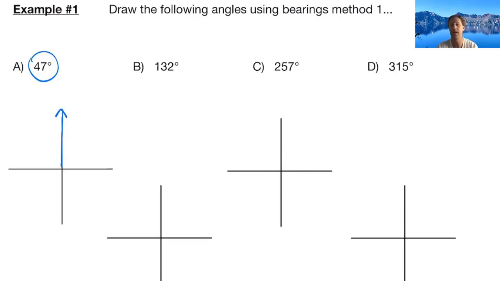So we're going to start by looking north, and we said we'd always go to the positive direction first. So when we were starting on the x-axis, we knew that that was going to be up and rotating that way around. But because we're rotating from the north, we're going to move to the right, which is also the positive direction. So in order to do that, I know 47 is right about in the middle. 45 would be right there. So this would be 47 degrees.